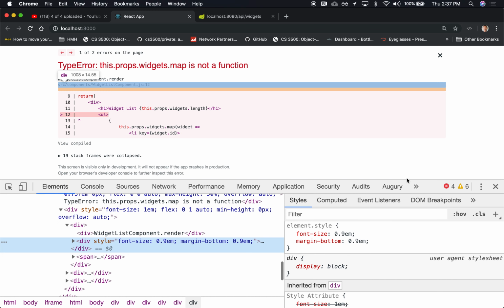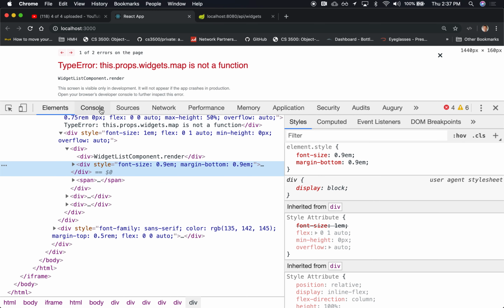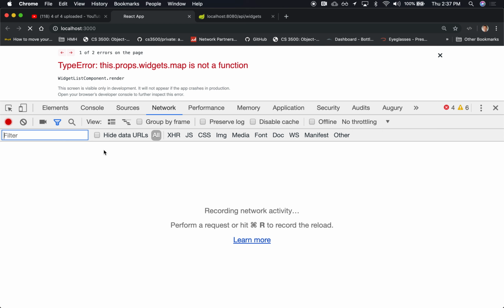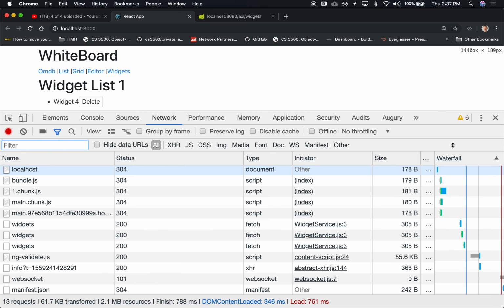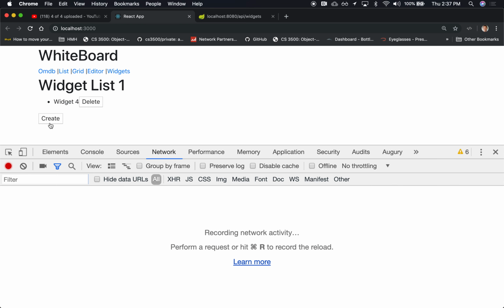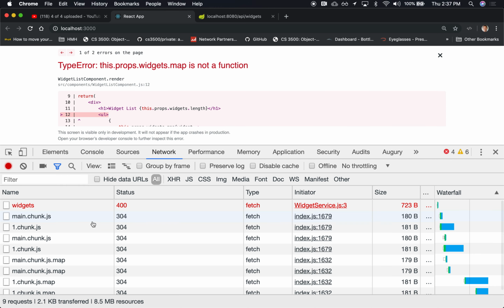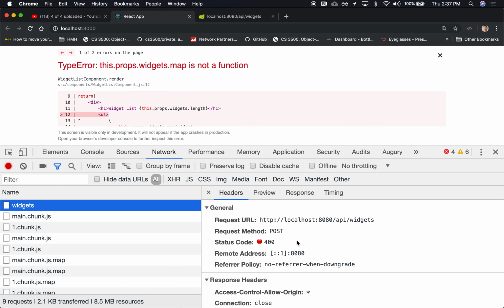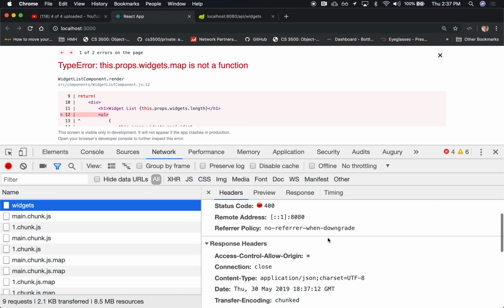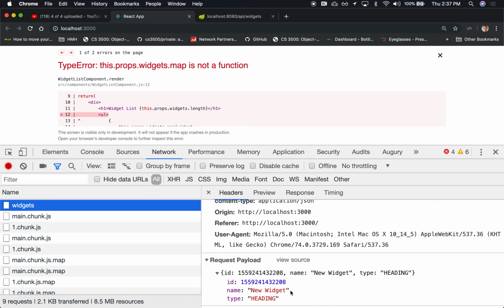Inspect, create widget for, let's see, network. So again, let's clear that. Create. Ooh, I got a 400. It's not found. That post. Wait a minute, wasn't that working before? The post, I'm sending the data. There it is.